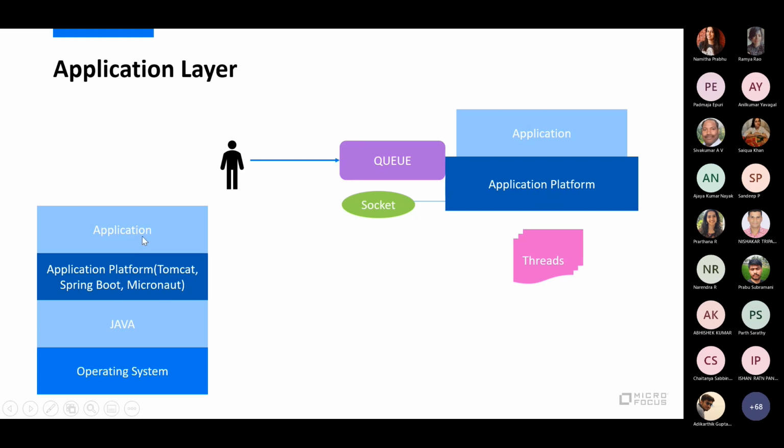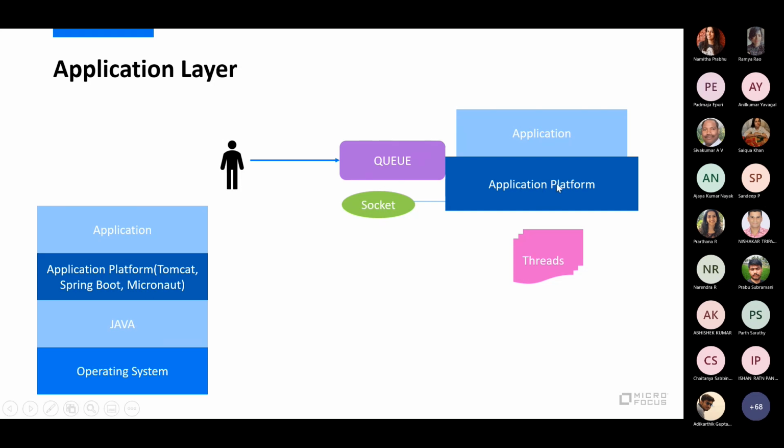So what does this application platform really do? In its simplest terms, and this is a very simplistic view without going into details, an application platform opens up a socket. So I say that Tomcat, or my application, is running on such and such port.